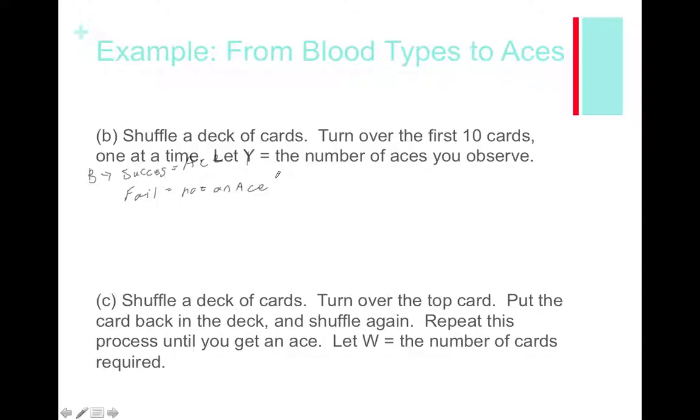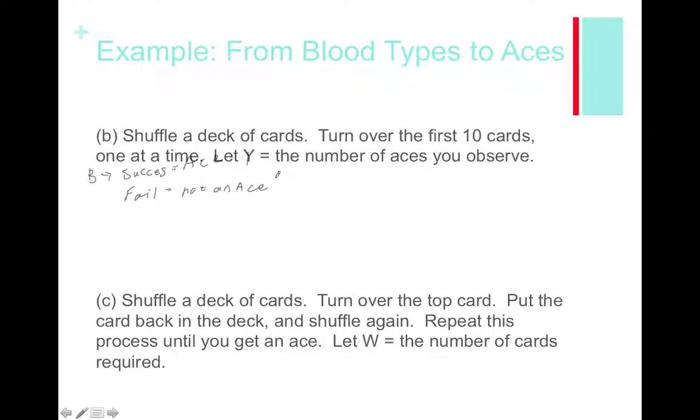So let's go down to the next problem. Shuffle a deck of cards, turn over the top card, put the card back in the deck, and now we're going to shuffle again. So this would satisfy the situation that wasn't satisfied in the top problem, because we turn it over, put it back, and shuffle again. So the idea of independence would work here. We're going to repeat this process until we get an ace, and we'll let the random variable W represent the number of cards required.